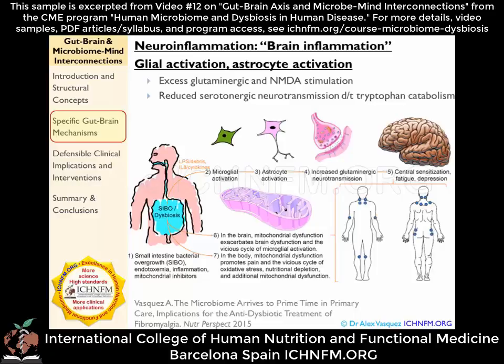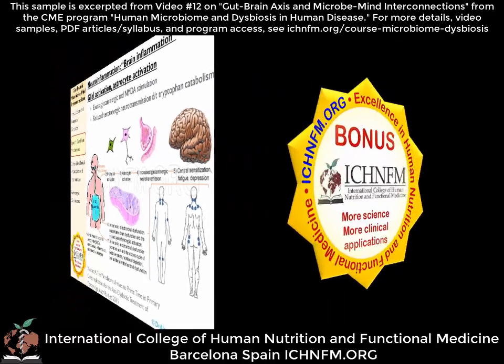The NLRP3 inflammasome is activated by microbial inflammagens, and it's also activated by debris from mitochondria, especially mitochondrial DNA. So I think the best evidence shows that we need to eliminate the gastrointestinal dysbiosis and we need to improve mitochondrial function in order to relieve the neuroinflammation that leads to the anxiety, depression, and chronic pain and fatigue that these patients experience.